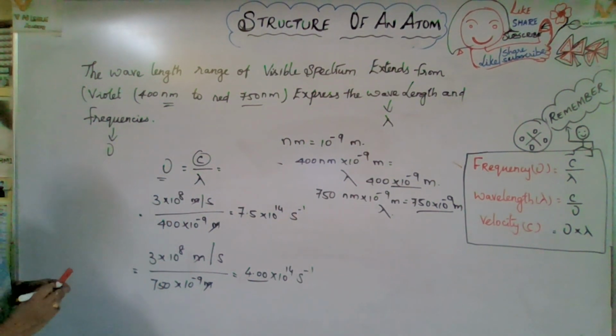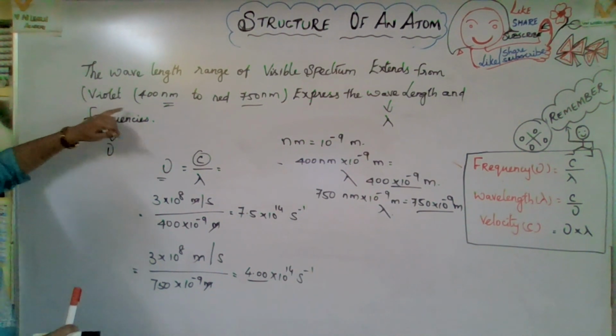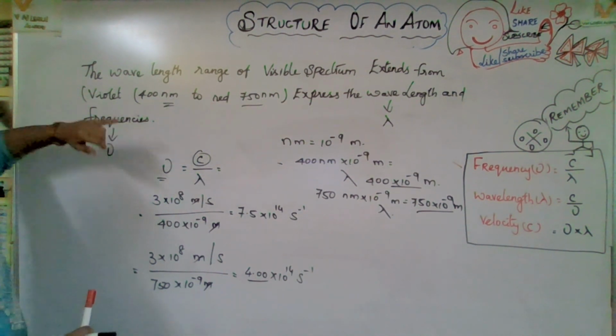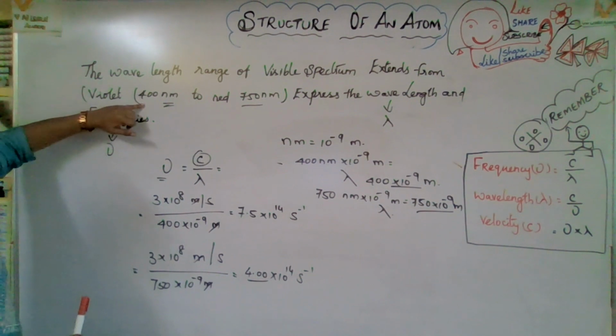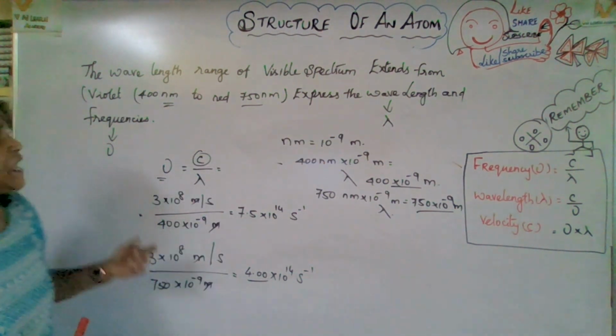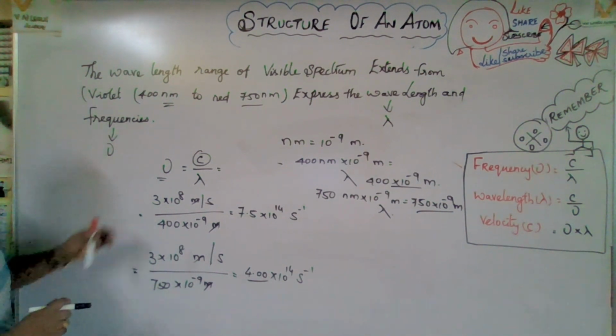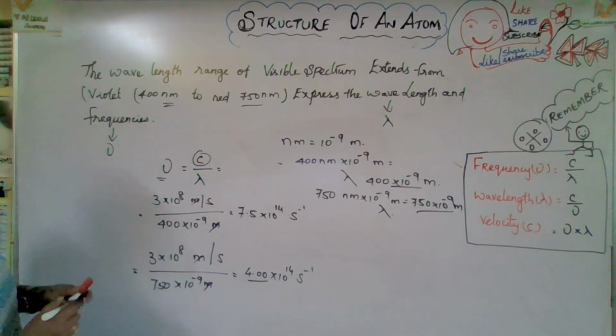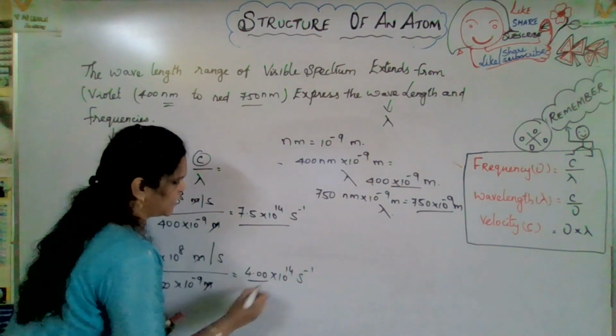Now they are asking that question. The visible spectrum extends from violet, 400 nanometer, to red, 750 nanometer. Express the wavelength and frequency. Wavelength we have seen, frequency also. Let us check it very clearly.